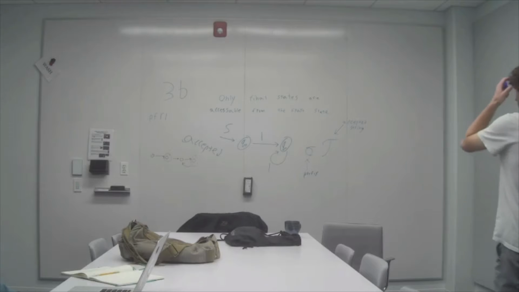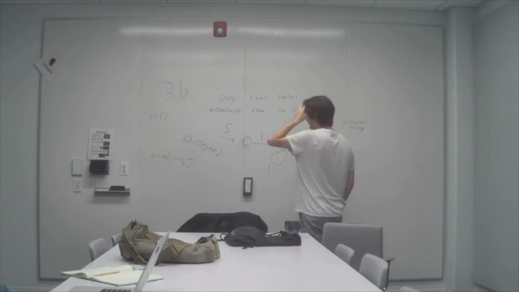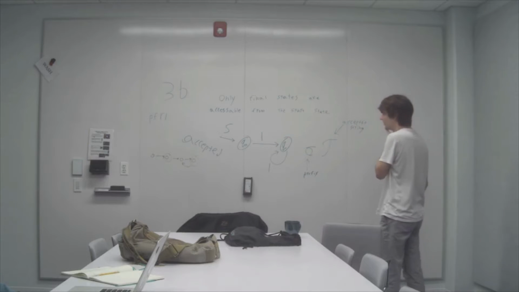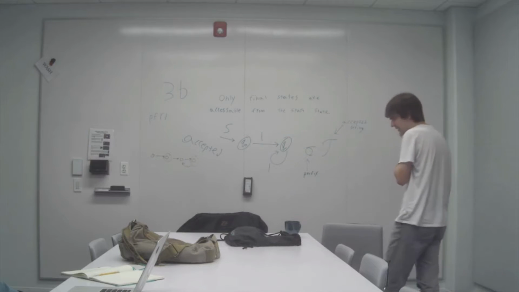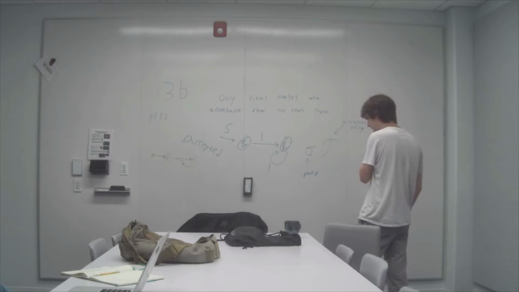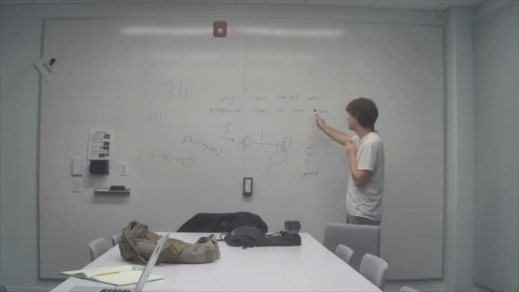Okay, so I'm talking about question 3b. Sorry, I'm just starting everything over because I'm not going to use any of the old stuff. So where we want to know the property of DFAs essentially that makes it accept a prefix-free regular language, right? That's basically the question. And so your initial hypothesis was only final states are accessible from the start state would be a property.